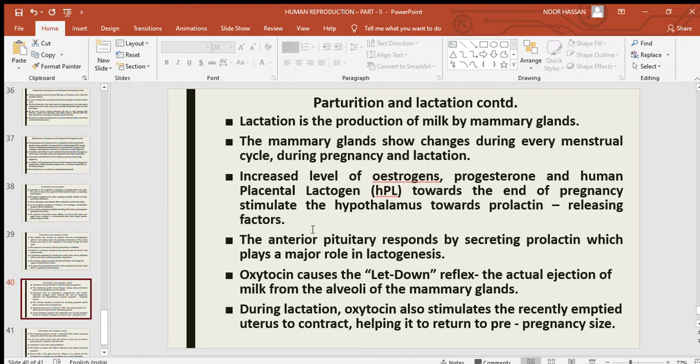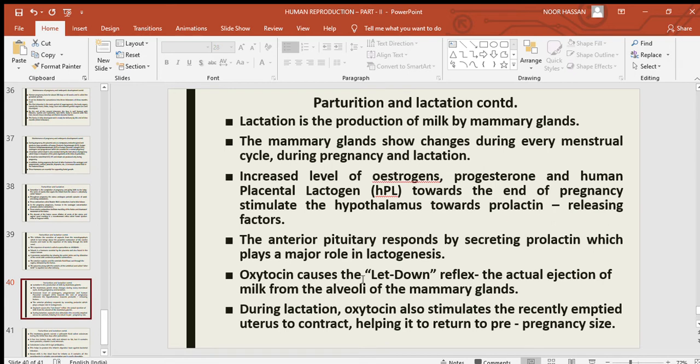These prolactin releasing factors stimulate the release of prolactin. The anterior pituitary responds by secreting prolactin, which plays a major role in lactogenesis, that is, the formation or secretion of milk. Lacto refers to milk, genesis means formation.